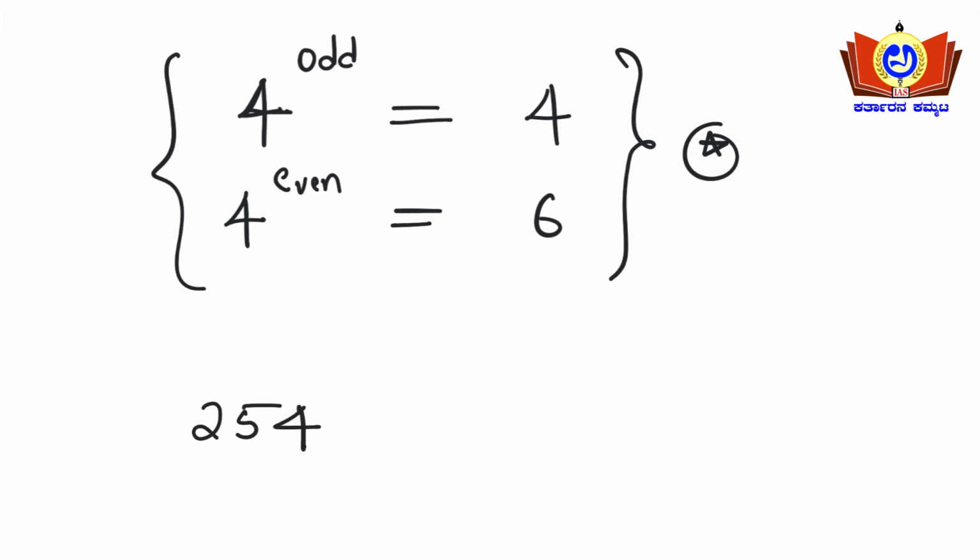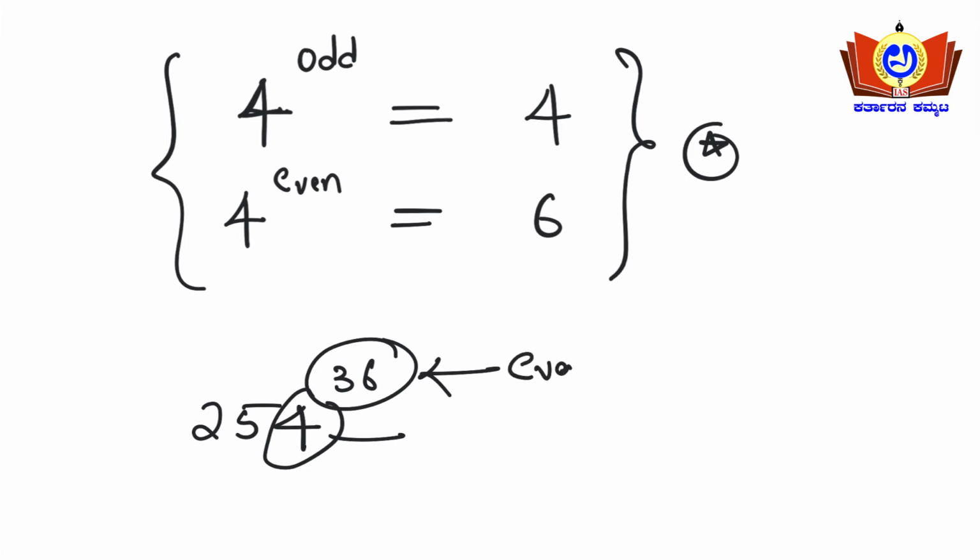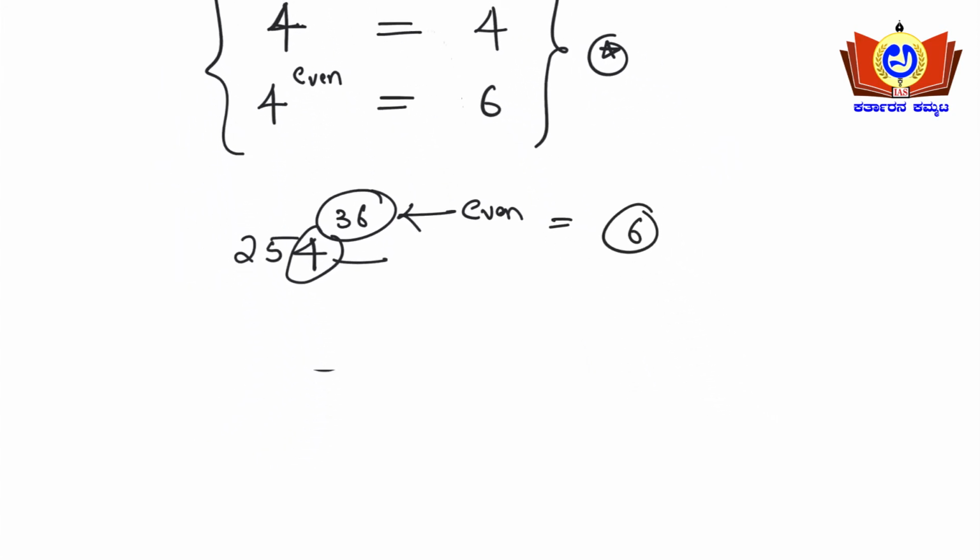254 to the power of 36. So you need to check whether 4 is raised to an odd or even number. The power is 36, so it is 4 to the power of an even number. 36 is an even number, so the unit digit will be 6 here. So this condition you need to remember.